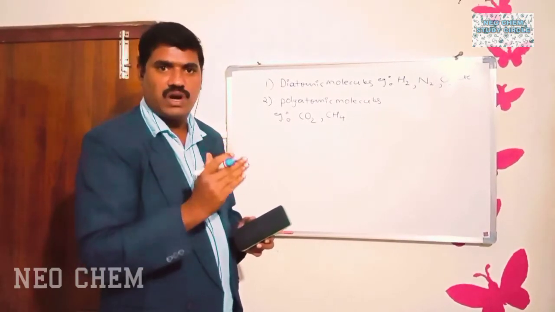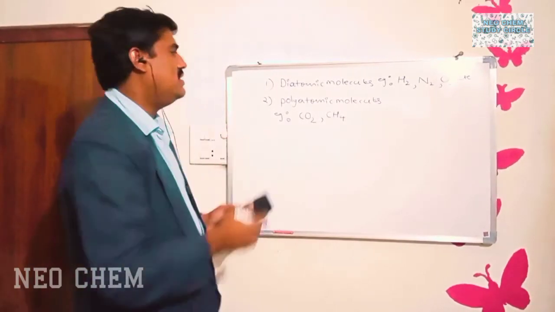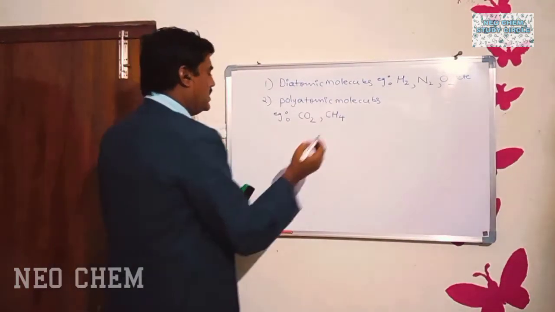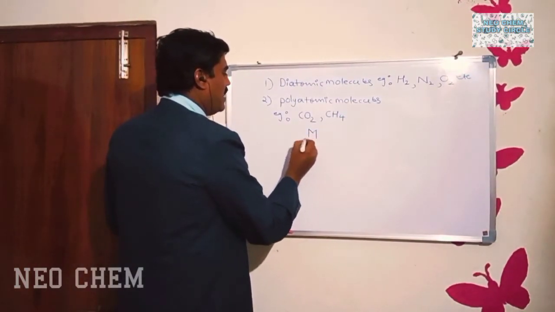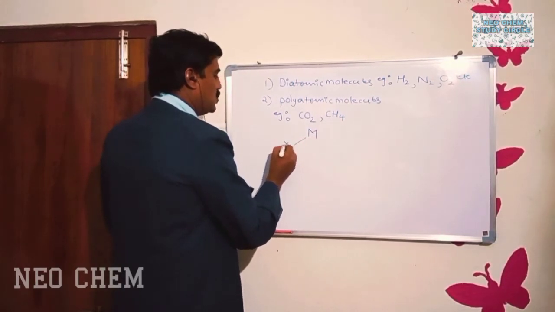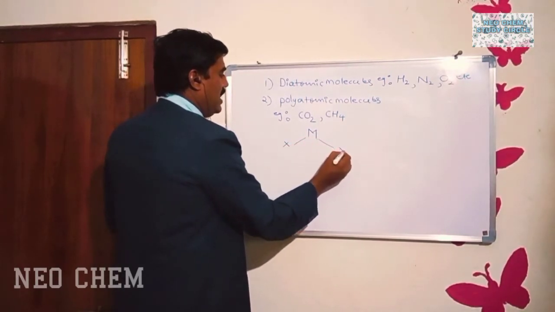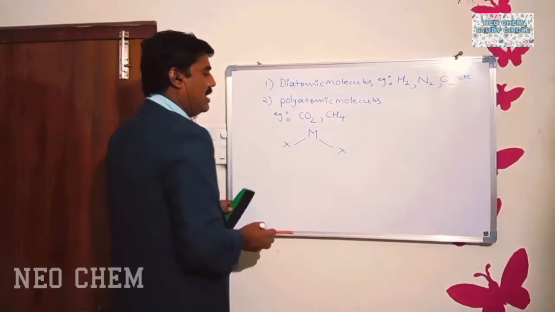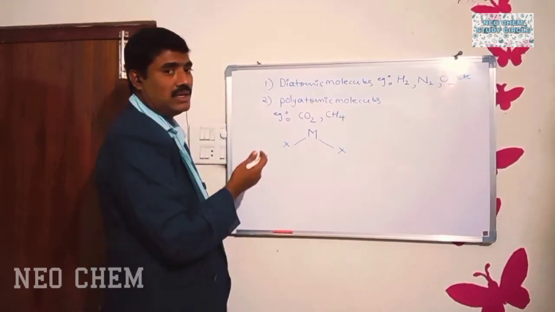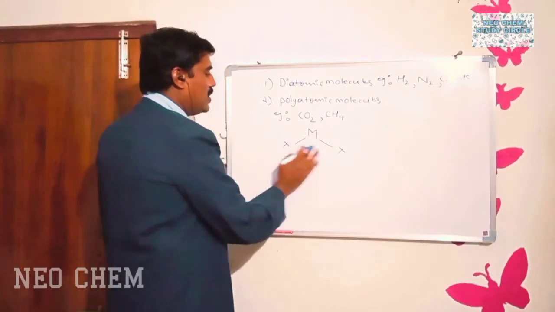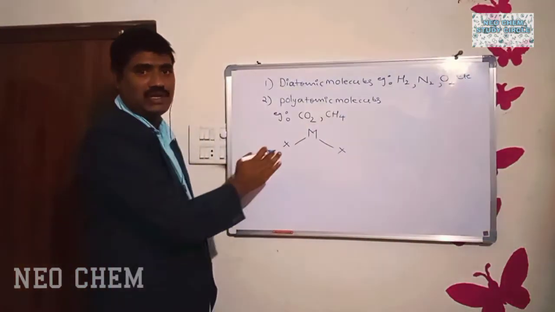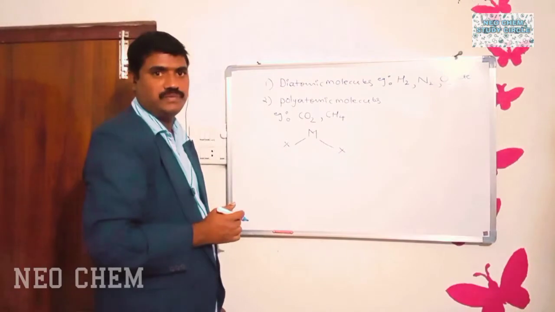Central atom means what? Let us define the central atom. Suppose we take an MX2 type molecule. How many atoms are there in the MX2 molecule? There are 3 atoms. One atom is M, remaining 2 atoms are X. So it is a polyatomic molecule.